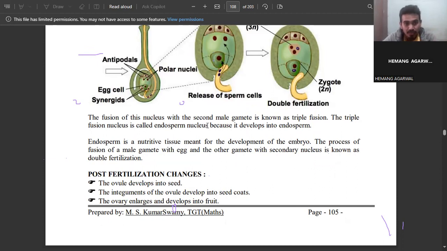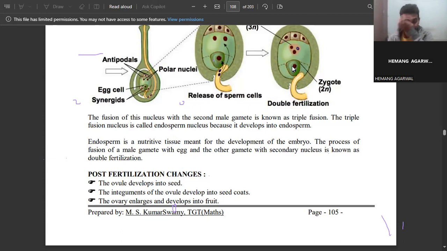The fusion of this nucleus with the second male gamete is known as triple fusion. The triple fusion nucleus is called the endosperm nucleus because it develops into endosperm. If this one is fused with this one, triple fusion happens. See, the first fusion, the second fusion, and then both are fused again. So it becomes triple fusion, and this develops into the endosperm nucleus.